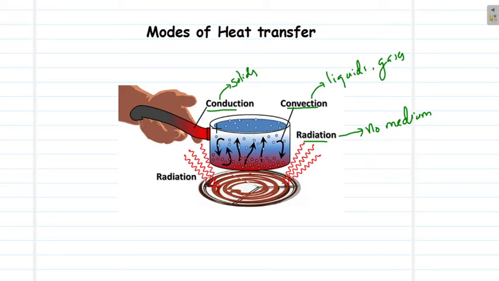For example, in this situation where we heat a stove, we can see these three processes happening. Now let us study each of these. In conduction, there is no actual movement of the substance. For example, when a vessel is being heated, you can feel the temperature even at the other end. So from the lower part of this vessel, heat is being transferred to this part. That is actually through the process of conduction.